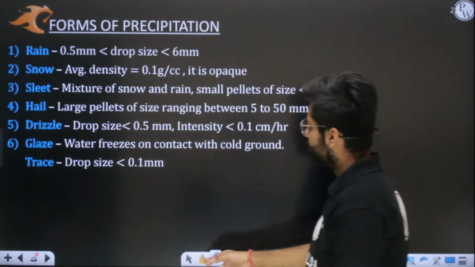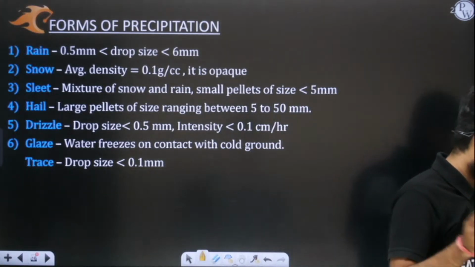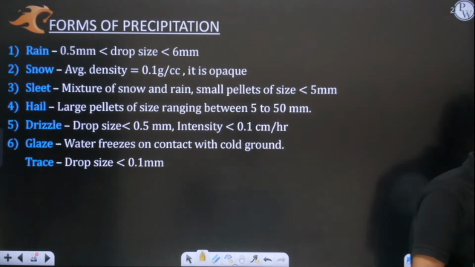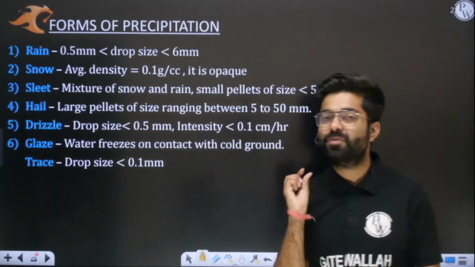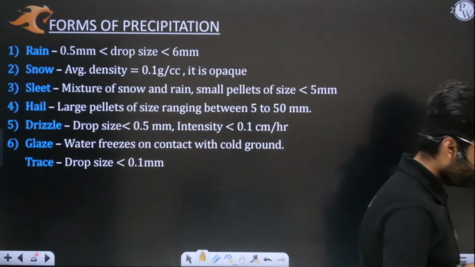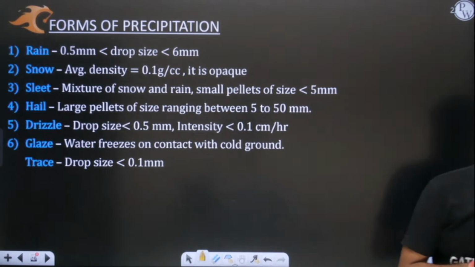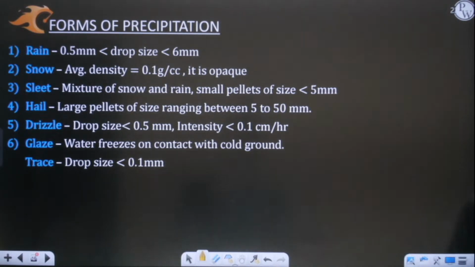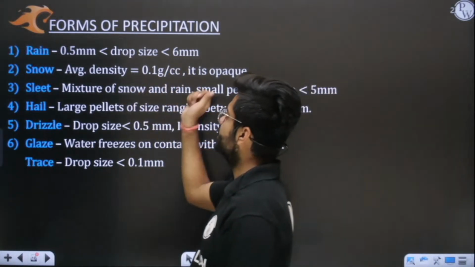Very simple, basic, everyone must have seen. This is the most common form of precipitation which everyone must have witnessed on this planet earth. I hope this is very clear to you. You all are commenting or not? So tell me, what is the drop size of rainfall precipitation? Can you tell me? Kindly comment. Try to comment, because this session has to be participatory in nature. Yes, the drop size is absolutely correct. It is ranging from 0.5 to 6 mm drop size.